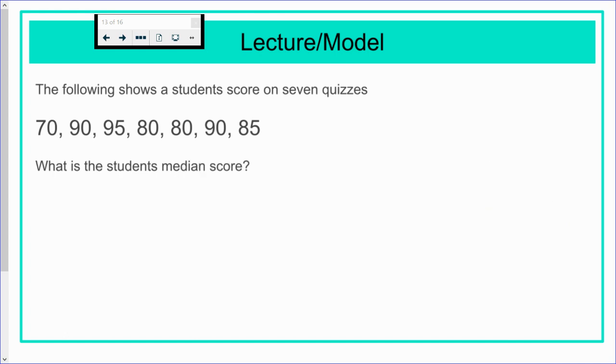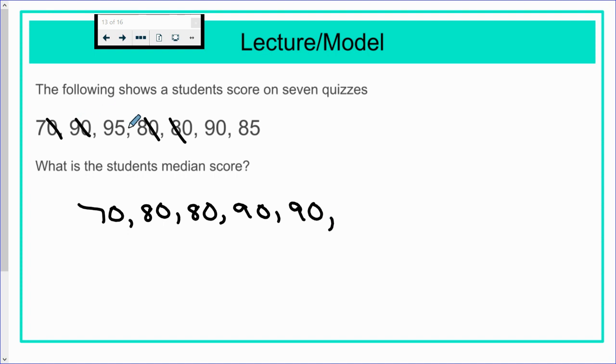All right, now let's find the median. So I need to put the numbers in order. Our lowest is 70. Then we have two 80s, two 90s. Oh, I forgot an 85.